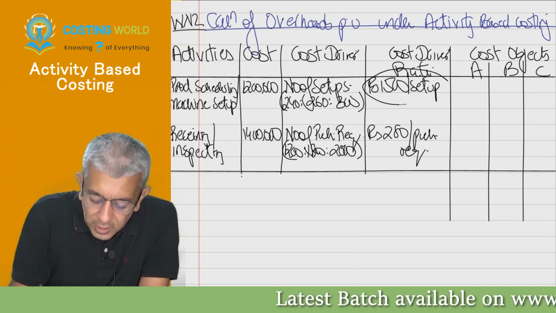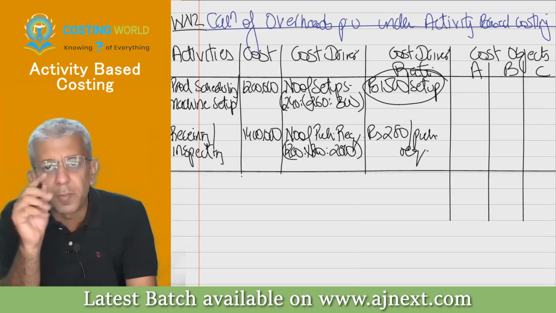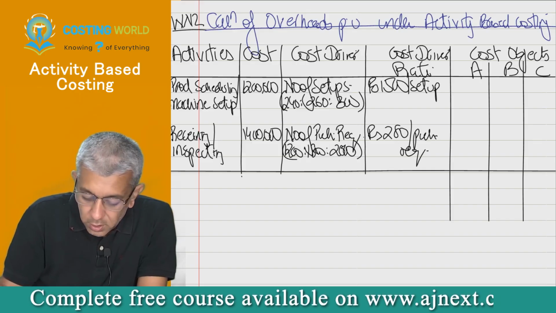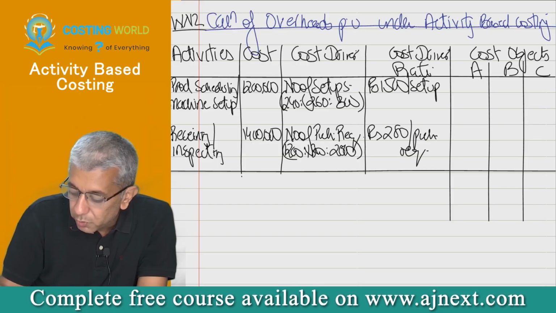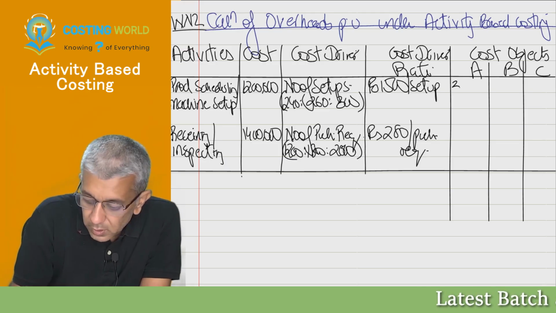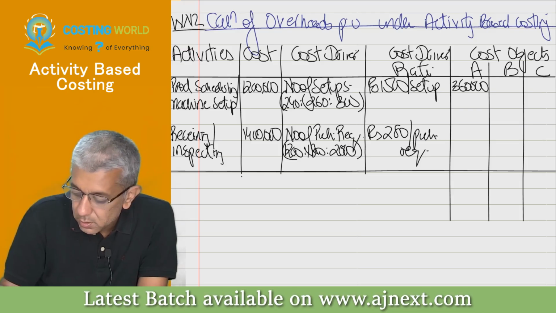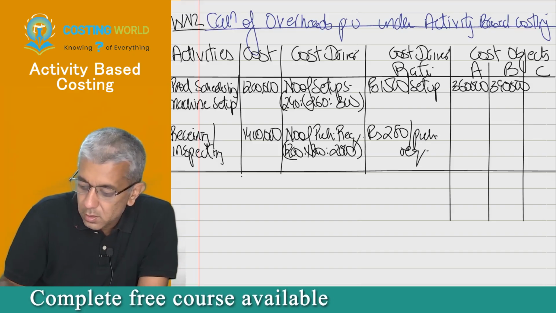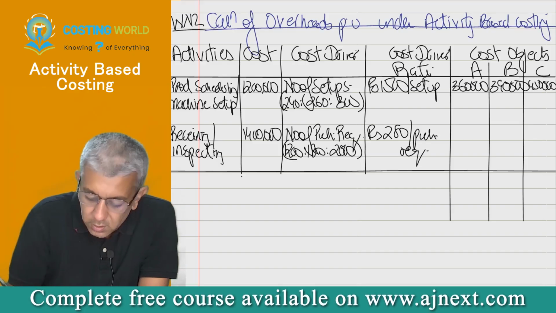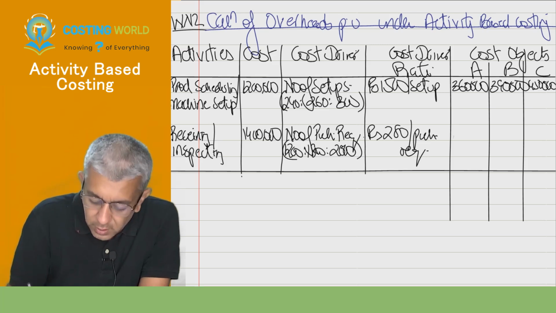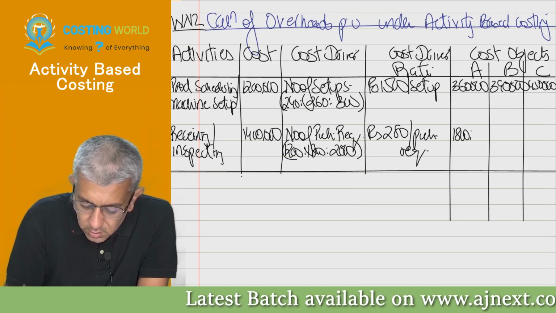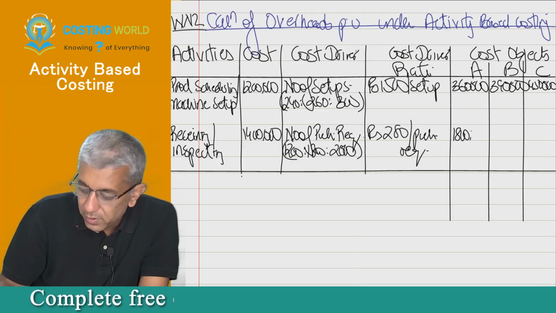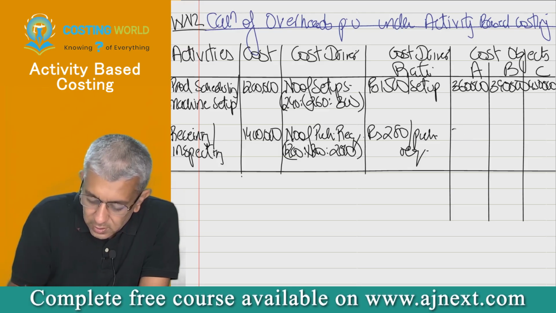Now, 1500 per setup, how many setups, beta? 240. Just keep on multiplying now and finish off your answer. You total up the cost for A, B and C. So 1500 into 240 is equal to 3,60,000, 3,90,000, 4,50,000. 1200, 280 into 1200, 3,36,000.